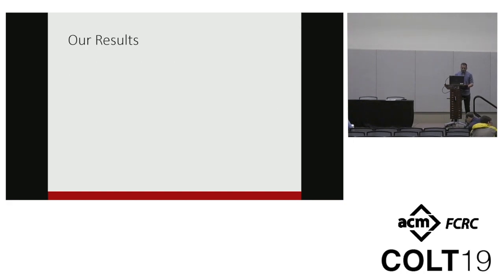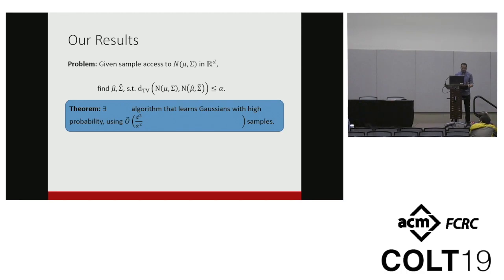Good, so I will now describe the problem and our results a little more formally. We have sample access to an unknown Gaussian, and we need to output mu hat and sigma hat such that the total variation distance between the two Gaussians is at most alpha. Now, there is a non-private algorithm which does that using d squared over alpha squared samples, but we want to do this privately. So we come up with the rho-zCDP algorithm, which does that privately using d squared over alpha square root rho additional samples. But that's not all. As I said, we need some range parameters as well. So we need to know parameters r and k such that the mean mu lies in a ball of radius r around the origin, and all the eigenvalues of sigma, or the directional variances, lie between 1 and k.